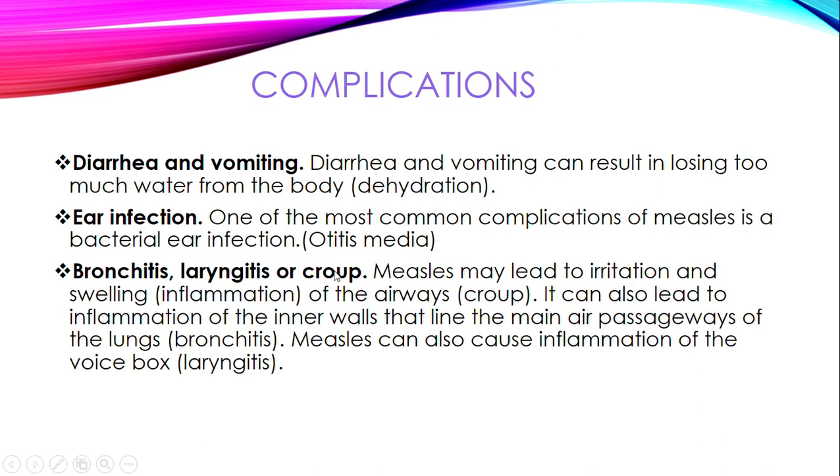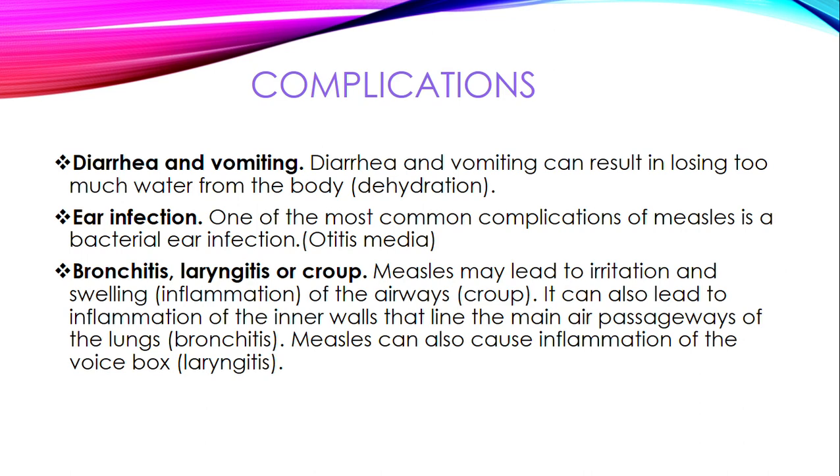So measles can lead to irritation and swelling, which is the inflammation of the airway. So it can also lead to inflammation of the inner walls that line the many air passageways of the lungs. So measles can also lead to inflammation of the voice box.